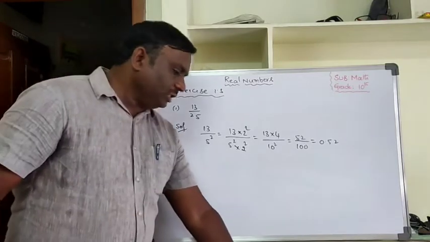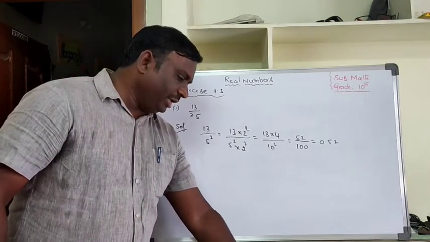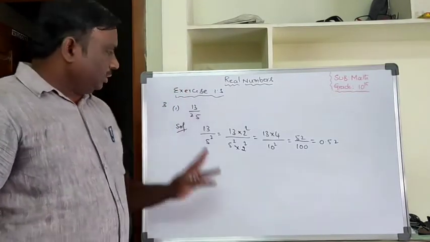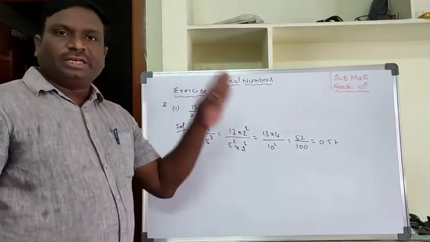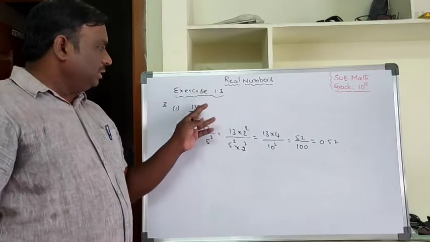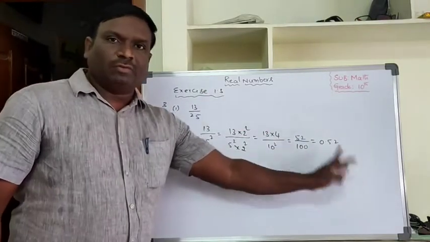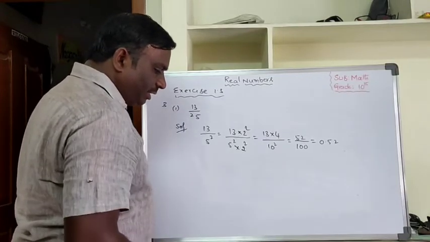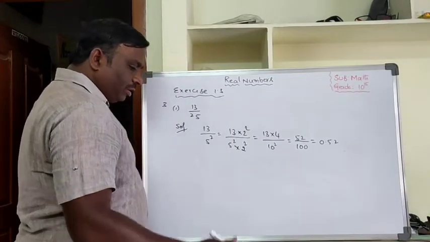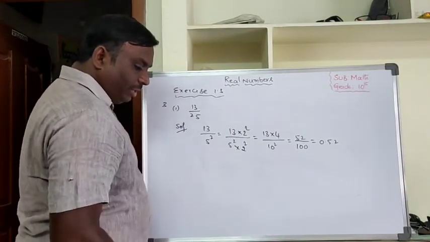Read the question carefully. Write the following rationals in the decimal form. They are not asking whether it is terminating or non-terminating. Just rational number into decimal form. Okay, this is the first one. Similarly, like that, the remaining questions are there. Those you can do on your own.